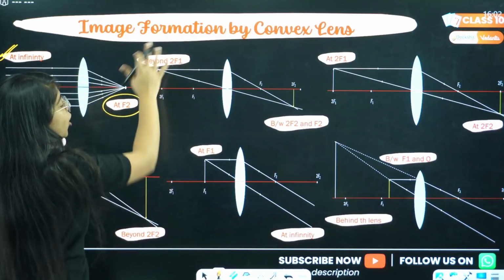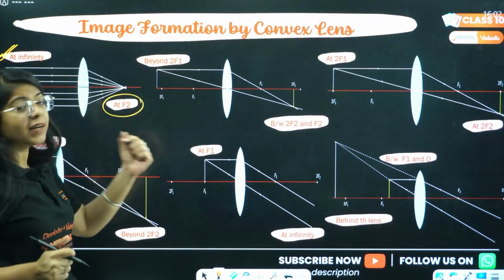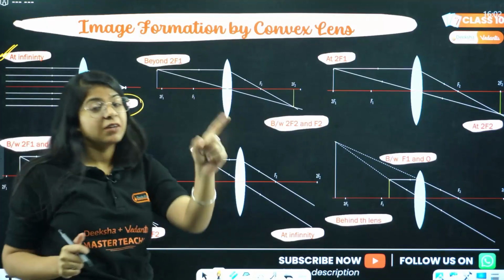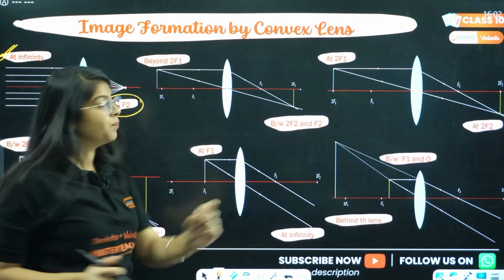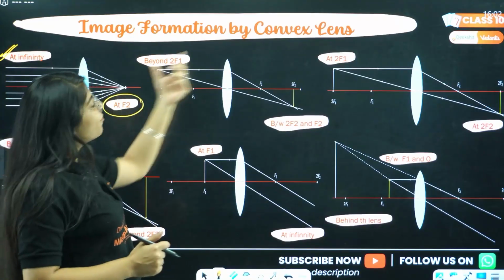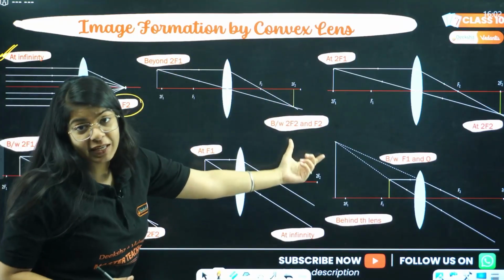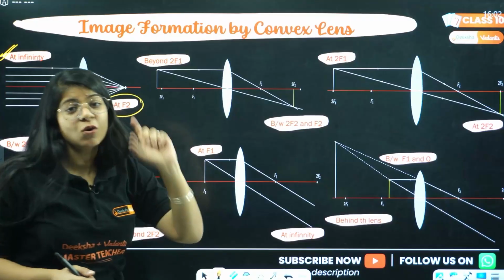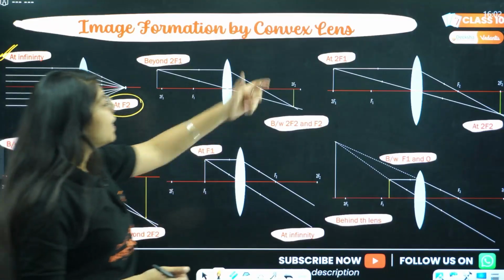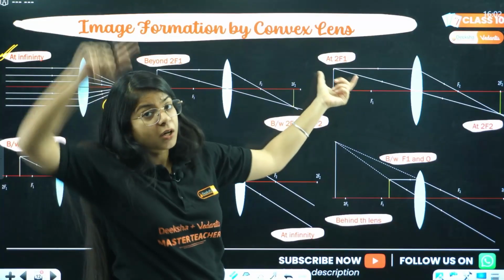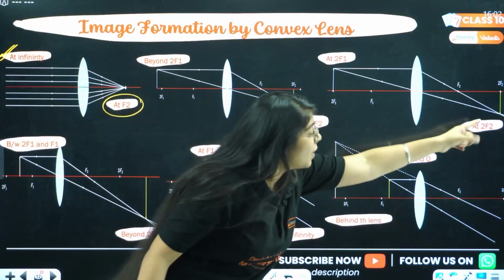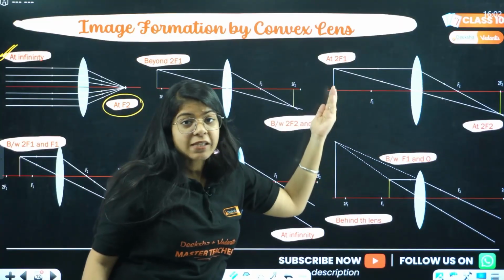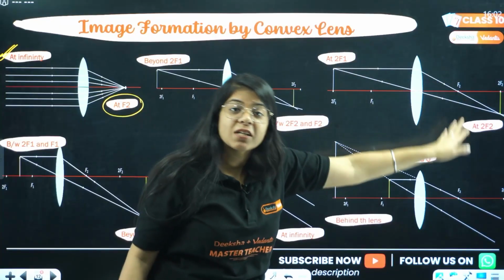Then the object is beyond 2f1. Beyond, we call that center of curvature in mirror, but in lenses it will be 2f1. So the object is beyond 2f1, the image will be between f2 and 2f2, similar to concave mirror, second case. Then the third case, at 2f1, that was at C. The image will again be at 2f2, but here it will not be on the same side. It will be on the different side because it is refraction.